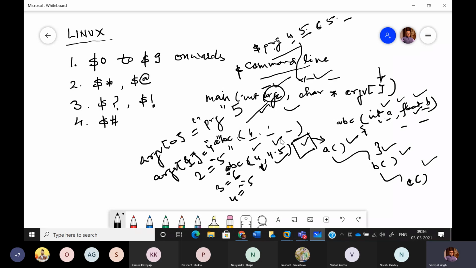So in this way, we can pass certain values. And since we are passing these values from the command line, they are called command line values. And the variables which we write in main to hold those values are called command line variables, which we write inside the main function. This concept is actually applicable to Unix and Linux also.